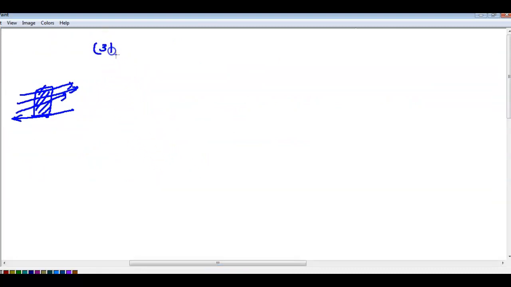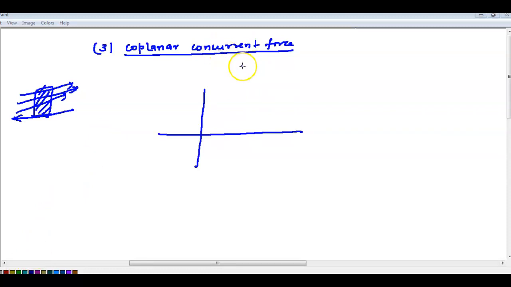Third one is coplanar concurrent forces. In this force system all the forces lie in the same plane, the x-axis and y-axis plane, and the lines of the forces meet at a single point.